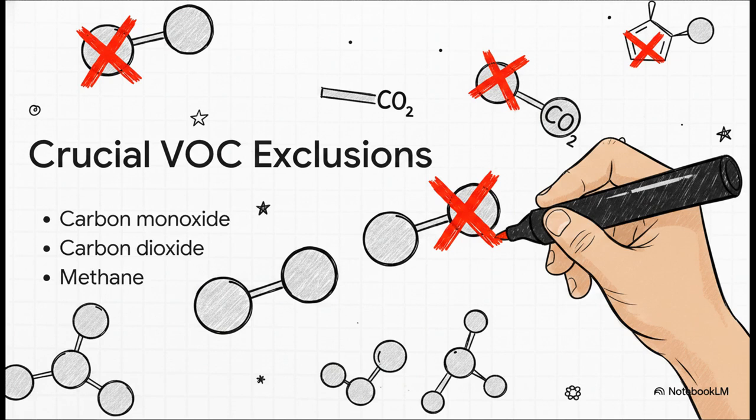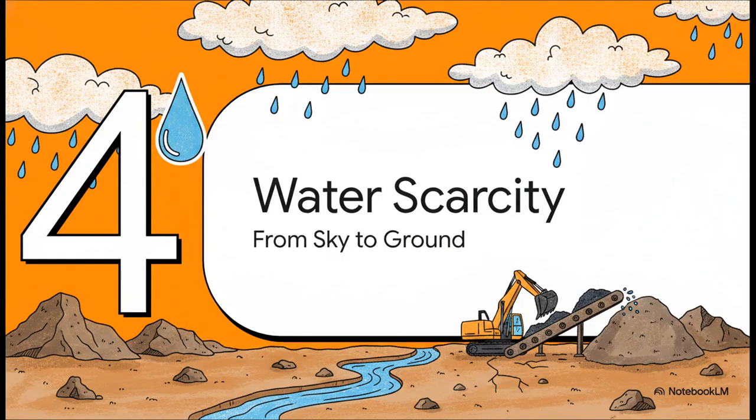Because none of these participate in atmospheric reactions in the same way, or frankly, they're tracked separately. If you accidentally lump them in here, you're going to artificially inflate your VOC data and make your environmental footprint look a whole lot worse than it actually is. Let's shift gears to Section 4, navigating water scarcity, moving from the sky down to the ground.